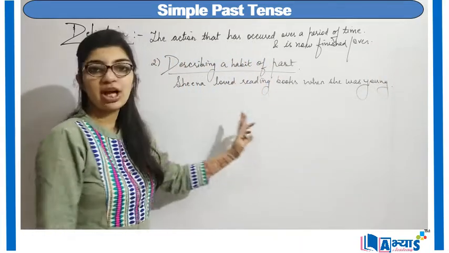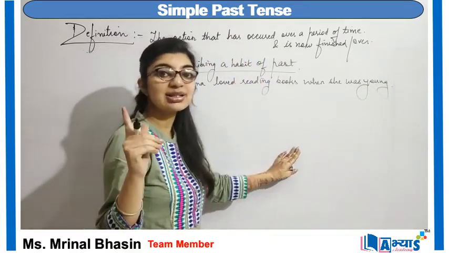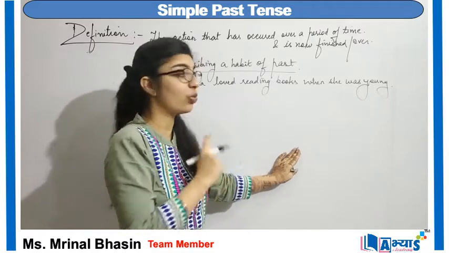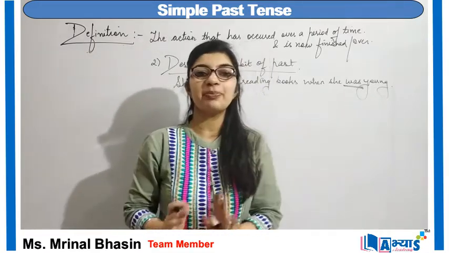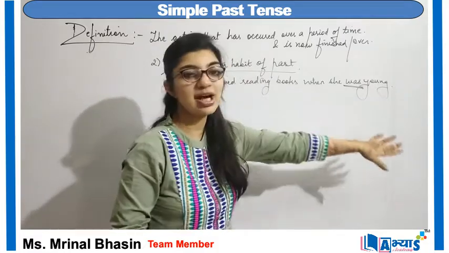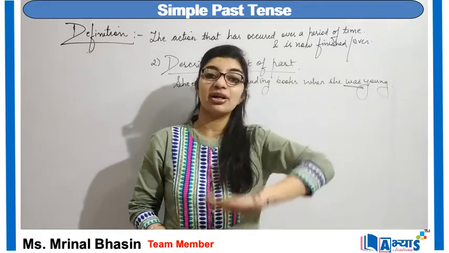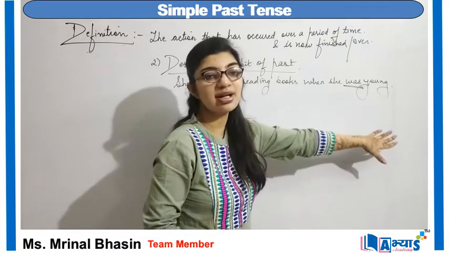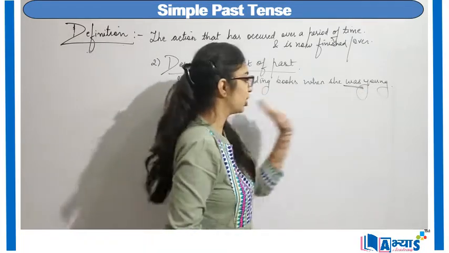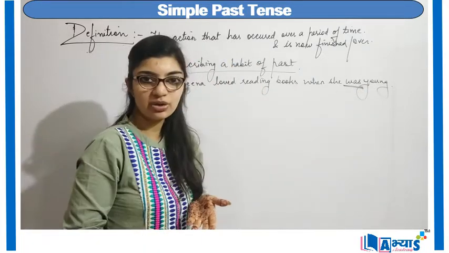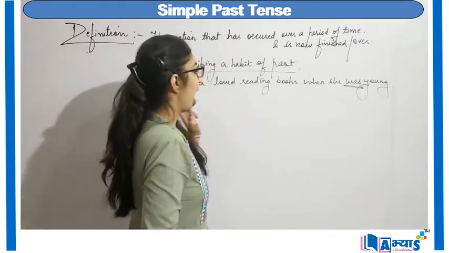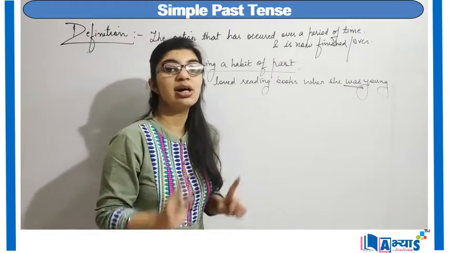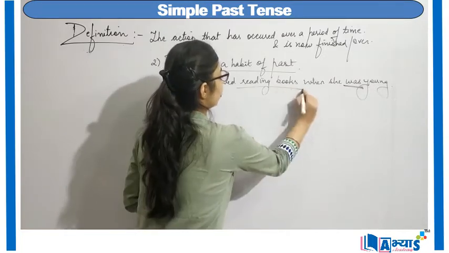Now when Sheena was young, that is described as something of past. Was is always describing a simple past tense. So was young means something that has occurred in past. And what has occurred in past? Sheena's, I can say, childhood, right? So Sheena's childhood is something of past, and when she was a child, her habit was reading books.